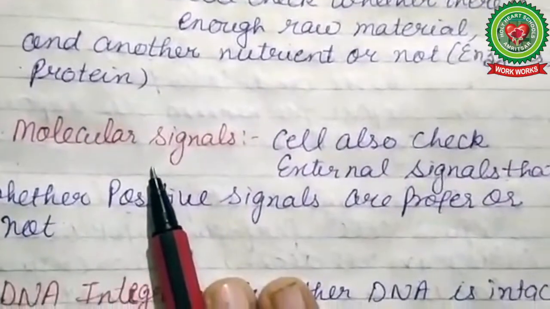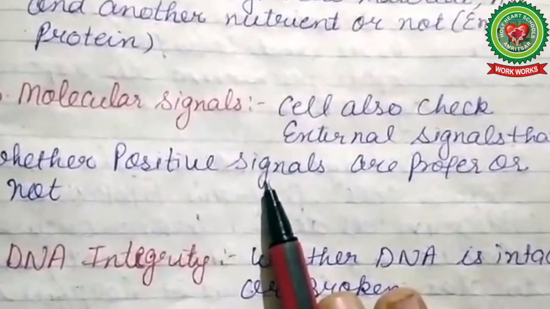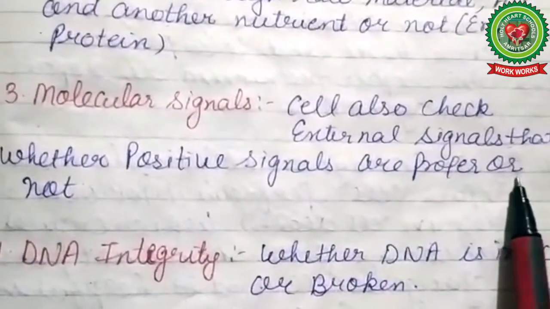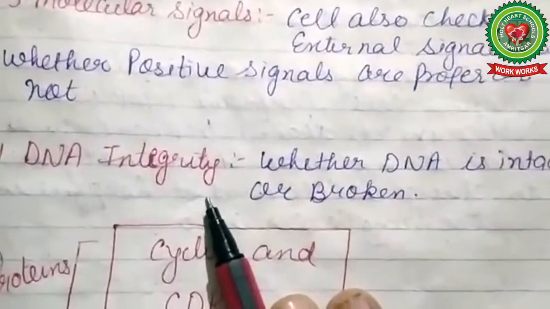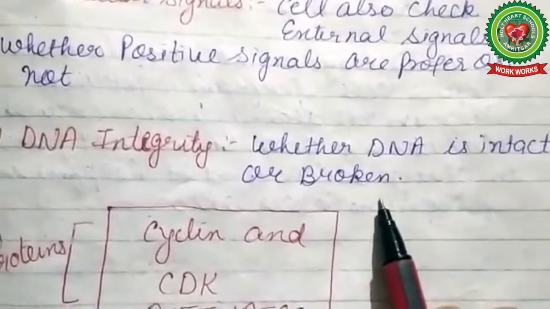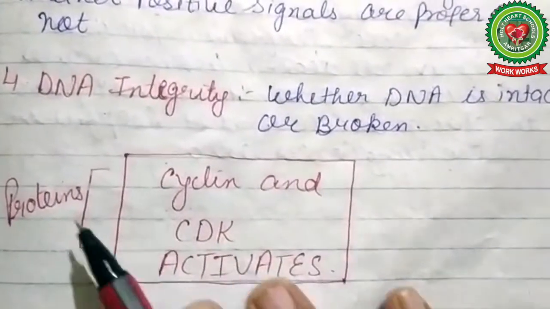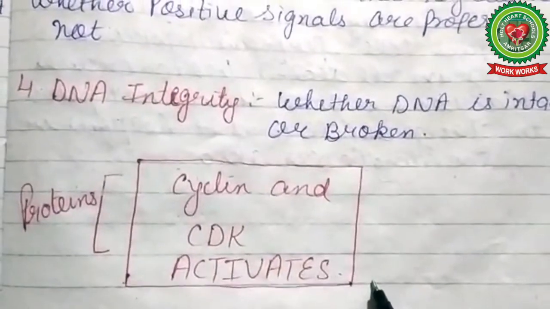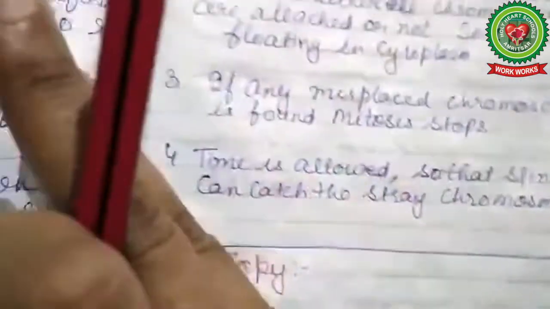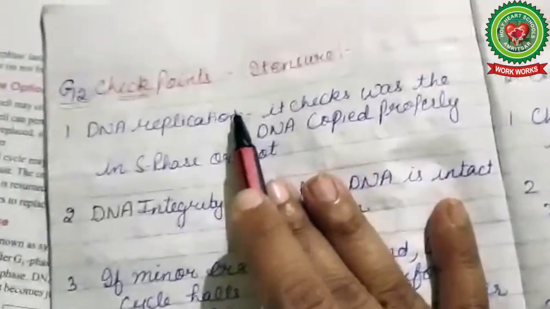It also checks molecular signals. It checks external signals, whether positive signals such as growth factors are proper or not. It also checks DNA integrity, whether the DNA is intact or broken. In this phase, cyclin and CDK, which are proteins, get activated. Now next, students, we are going to discuss the G2 checkpoint.